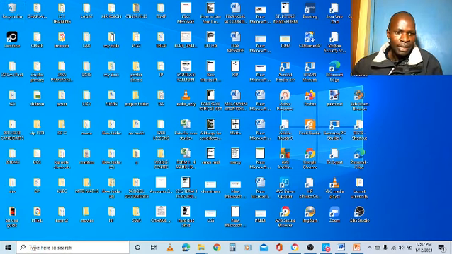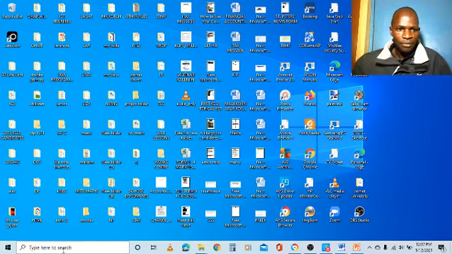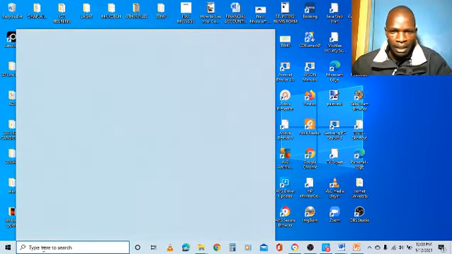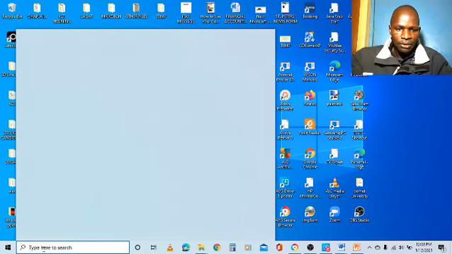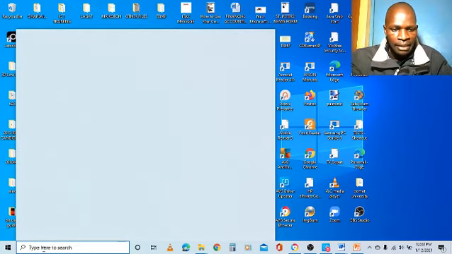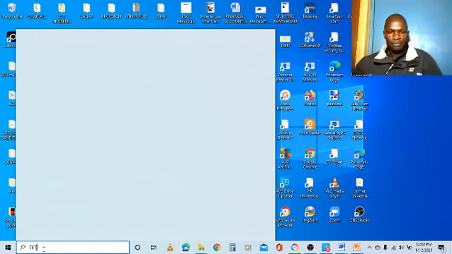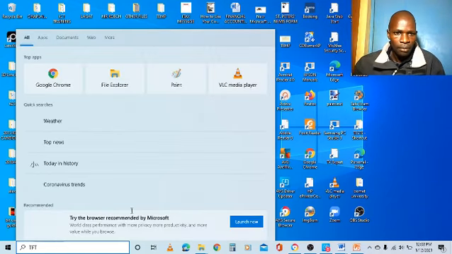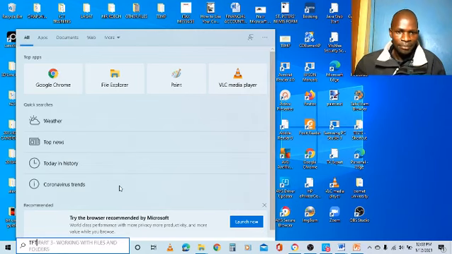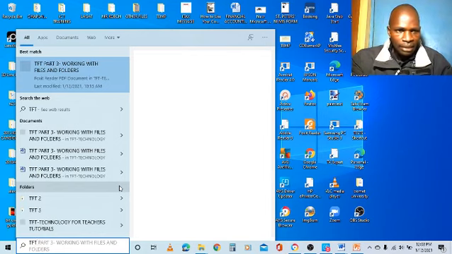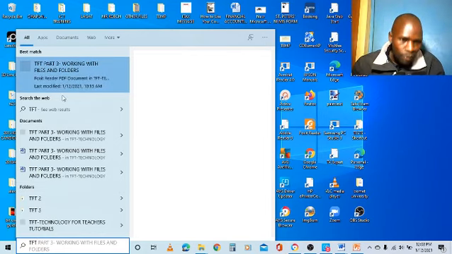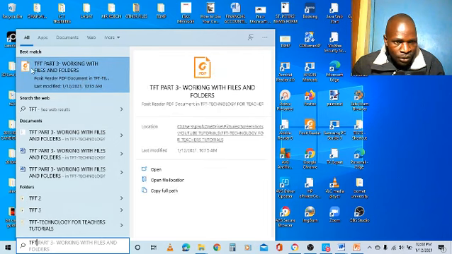I click there, and I want to search for a file. So I can type TFT, and options are given: Google Chrome, File Explorer, like that. There are quite a number of files which have come here. So TFT is a keyword for all the files listed here. So these are search results.